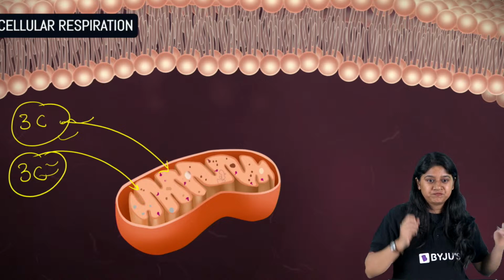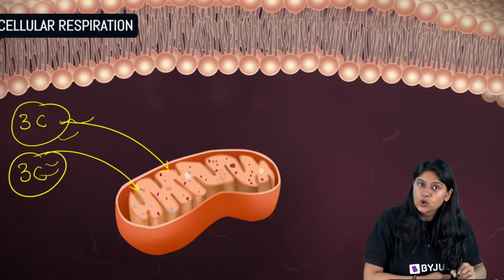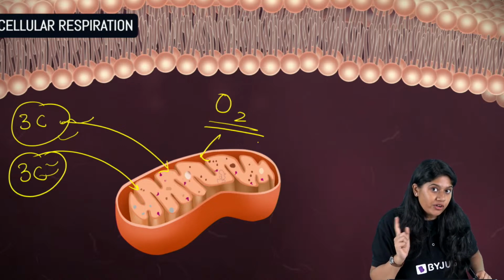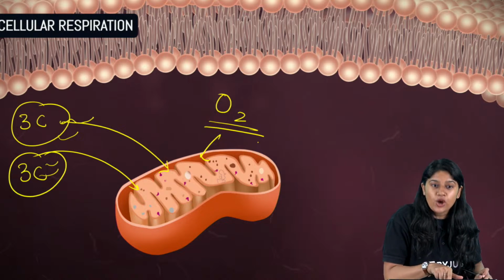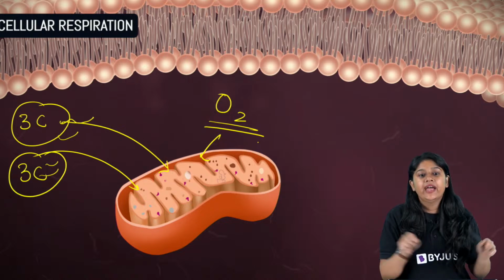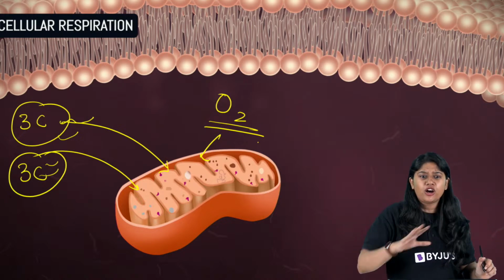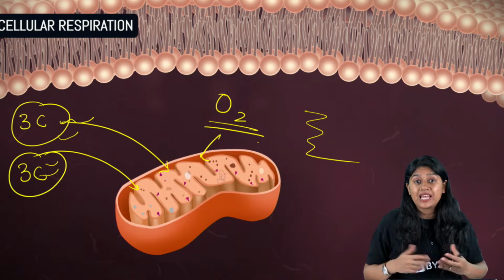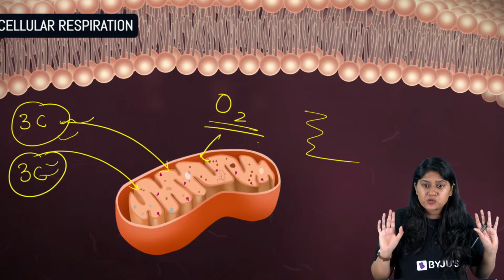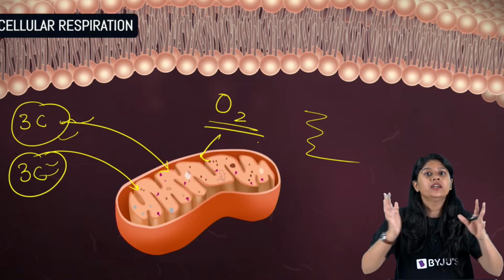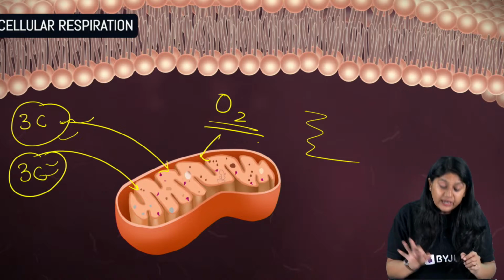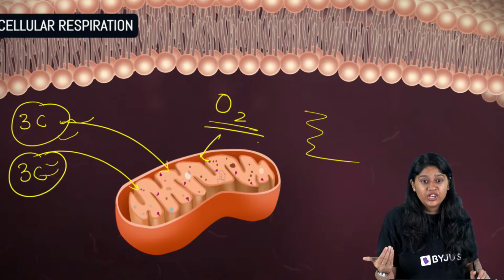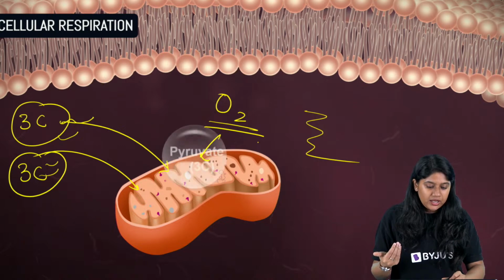No, it's not a fat. Good. So now this goes inside the mitochondria, and the mitochondria will receive the oxygen. You remember the oxygen we are talking about? So the mitochondria will receive the oxygen and the pyruvate, and then lots of reactions will occur. You will be learning about these reactions in your class 11th and 12th. We will not be touching upon those as of now because it's beyond the class discussion, but I'm letting you know that in the mitochondria lots of reactions will occur, and after that reaction we will get the energy.